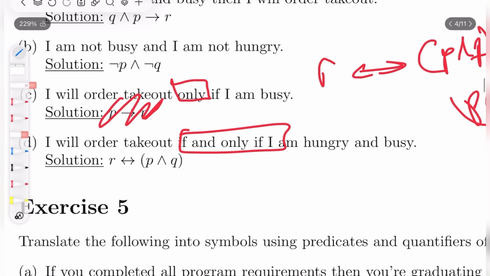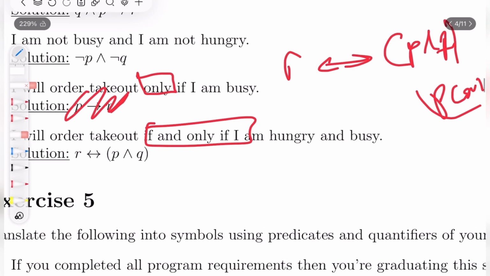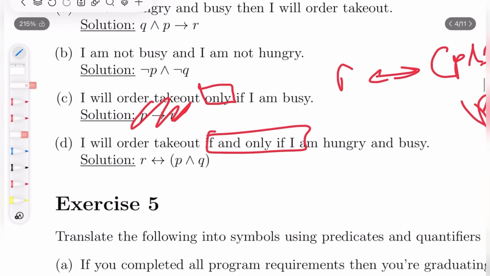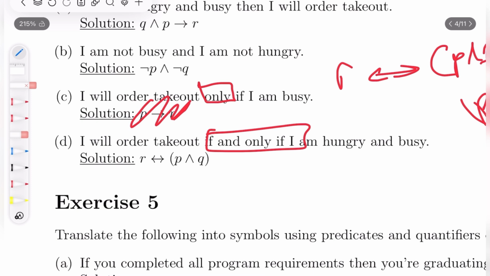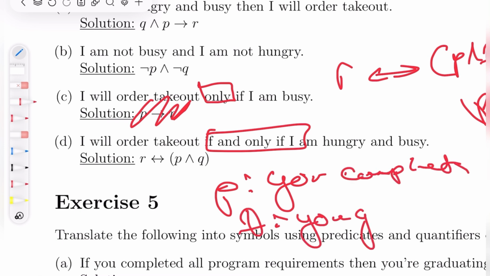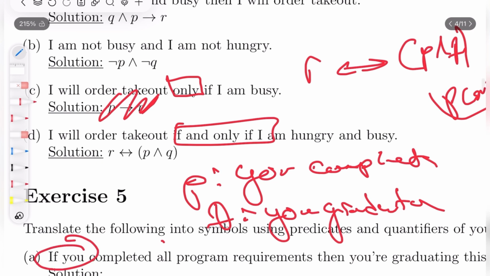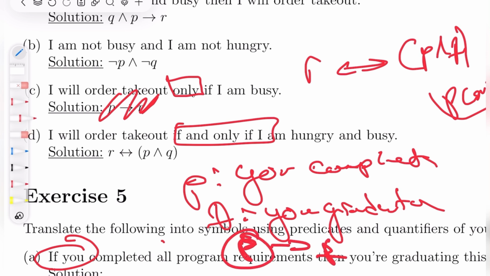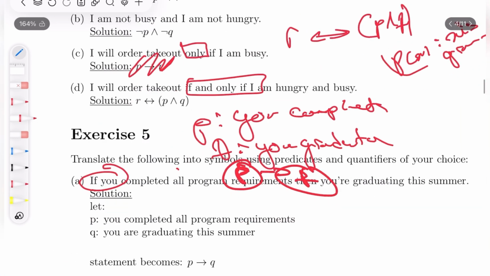Okay, so now for quantifiers. Okay, so if you completed all program requirements, then you're graduating this summer. This one is easy. Always with these types of questions, maybe you have to define a few things. So let's just define a few things first. Let's make P, you complete all requirements, and Q, you graduate this summer. So then, always when you have an if, it is always an implication. So what does imply what here? P implies Q. Because if you complete all your requirements, you will be graduating this summer, and this is right.